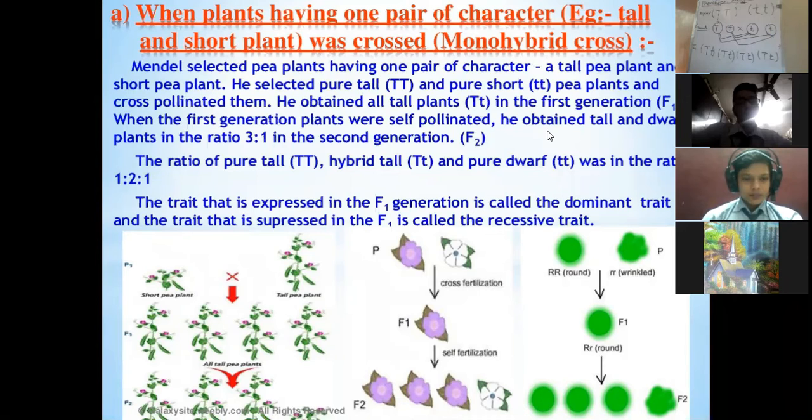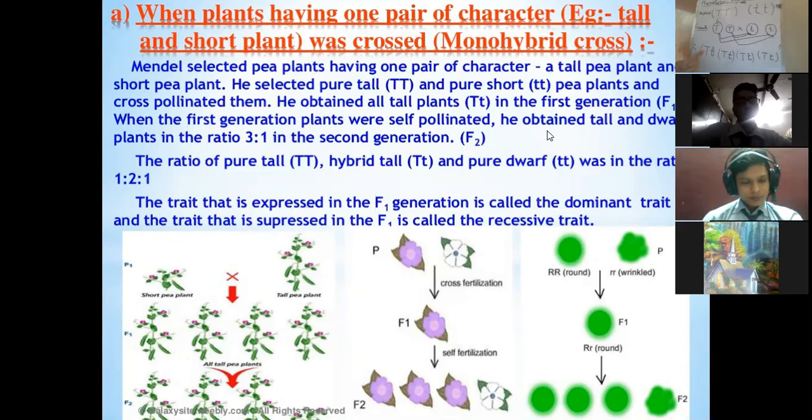And they are tall because the factor which dominates the characteristic will be prevalent among the F1 generation, and the factor which is recessive will not be shown in the F1 generation. This is the law of dominance.